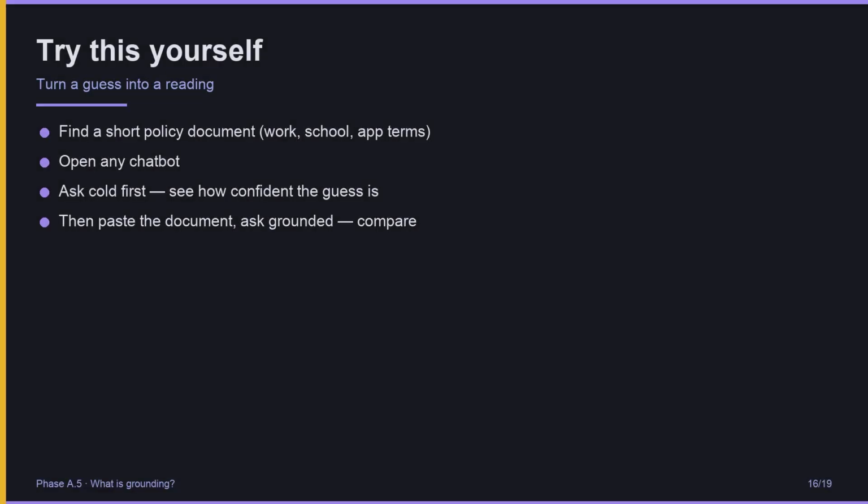Here is a small exercise. Find a short policy document, your workplace remote work policy, your school's grading rules, an app's terms of service. Open any chatbot. First, ask about it cold. See how confident the guess is, and notice where it is wrong. Then paste the document and ask grounded, with the 3-line instruction we covered. Compare. The difference is dramatic. After you do this once, you will never go back to cold prompts for anything that matters.